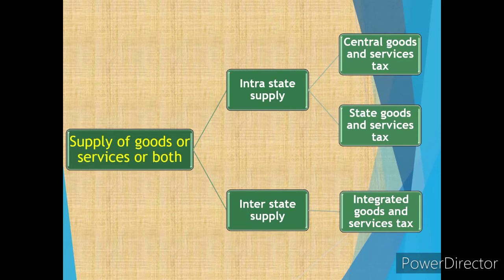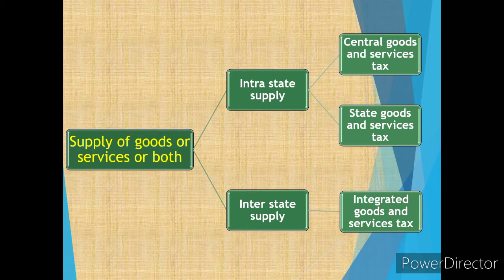And in the interstate supply, the goods or services are supplied from one state to another. For instance, from Bhavnagar to Jaipur or Udaipur, like from Gujarat to Rajasthan or from Gujarat to Maharashtra. That is interstate. Intrastate is inside the state and within its own boundaries, and interstate is outside the boundaries of a state, that is with different states.